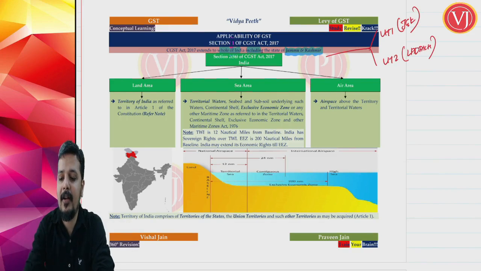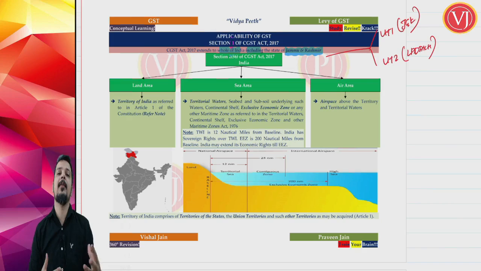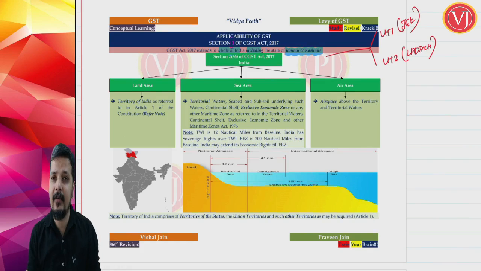What are they trying to tell? That it is applicable even to the state of Jammu and Kashmir. Now it is no more the state of Jammu and Kashmir. It is two Union Territories. Union Territory 1 is Jammu and Kashmir, which is with legislature. Union Territory 2 is Ladakh, which is without legislature. It does not have a legislative assembly.